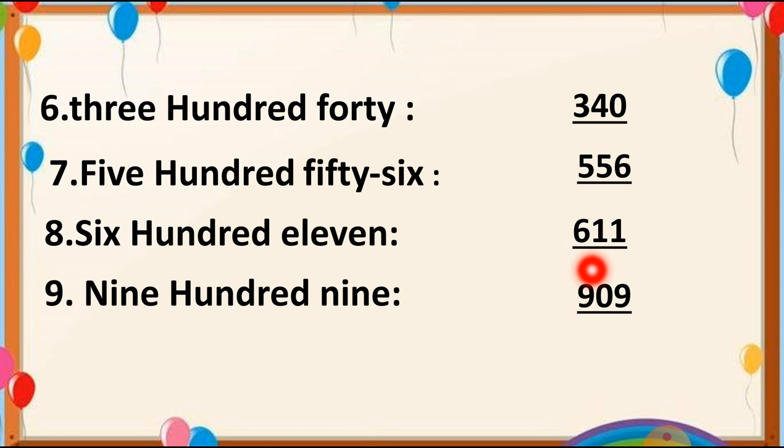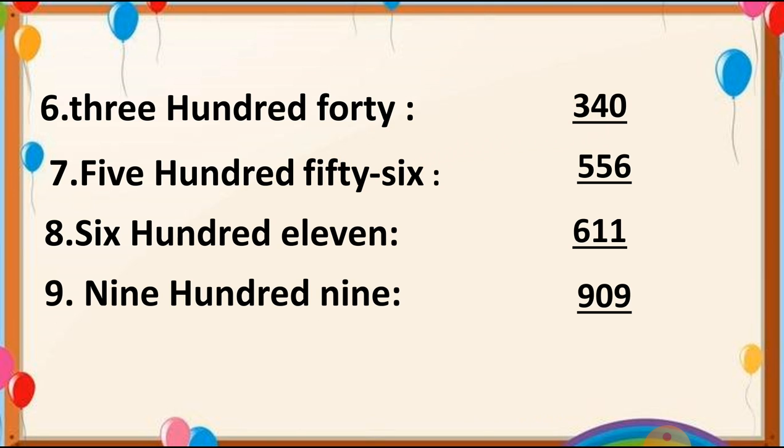As I told you, 9 at the hundreds place and another 9 at the ones place. There is no value at the tens place, so we put 0. So this number we read as 909. See students, this is your textbook exercise and you have to write it down, but I will send it to you. No need to write it down right now.